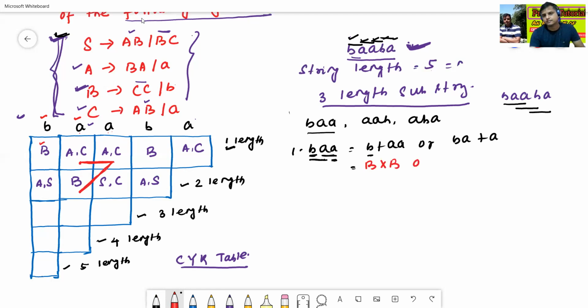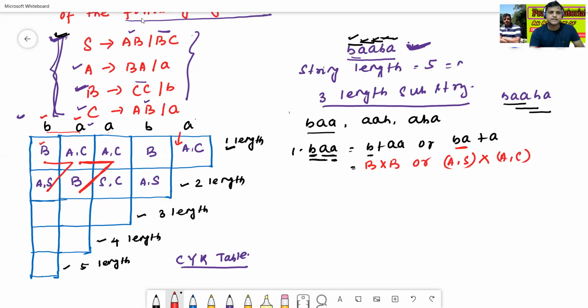Then or BA. How to find BA here? BA is nothing but this one, so from here to there. Then go to here, which means AS. So take the cross product of A, then A means AC.